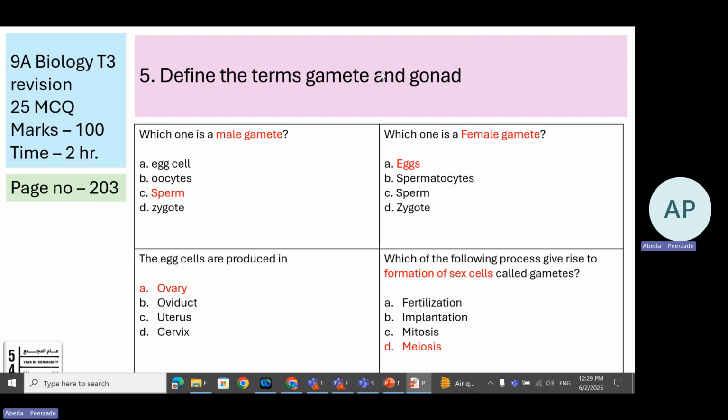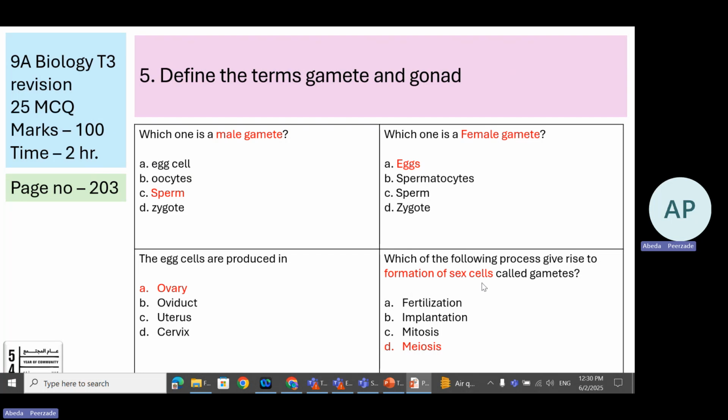Okay. So we are talking about the gametes and gonads. We just have two gametes. Male gametes are sperm and female gametes are eggs, where the egg cells are produced in the ovary. That's the female gonad. Which of the following process gives rise to the formation of sex cells?